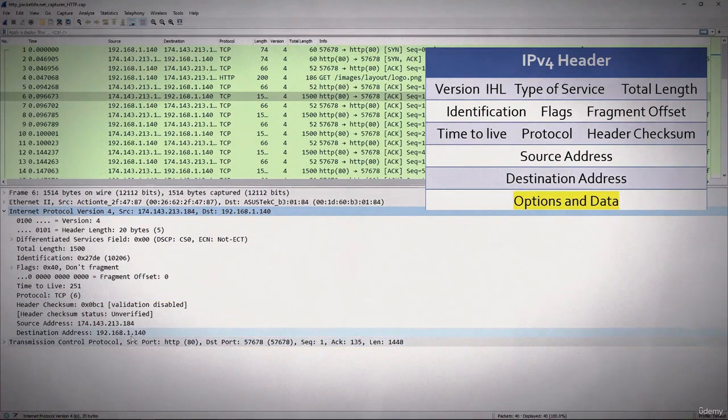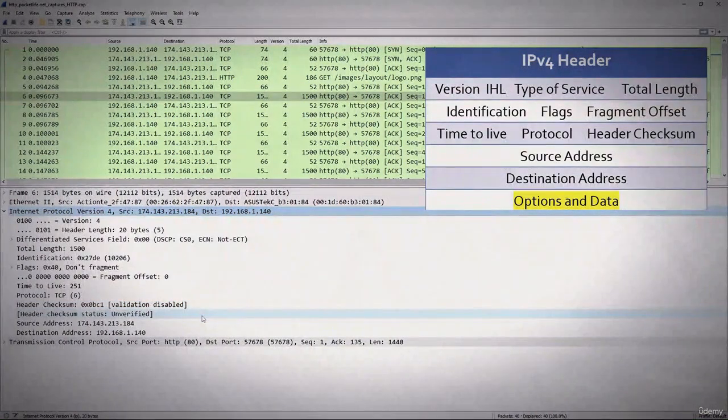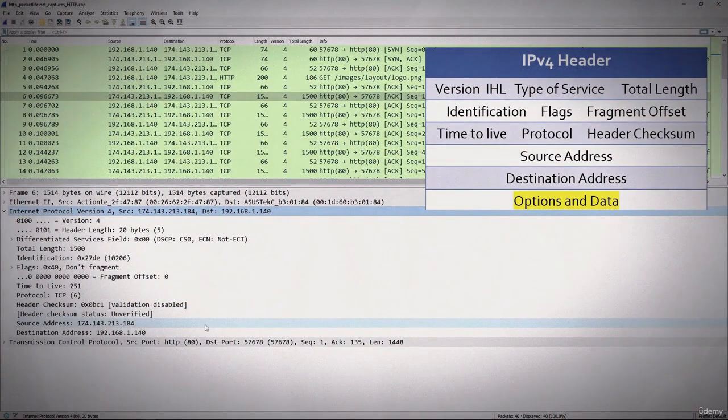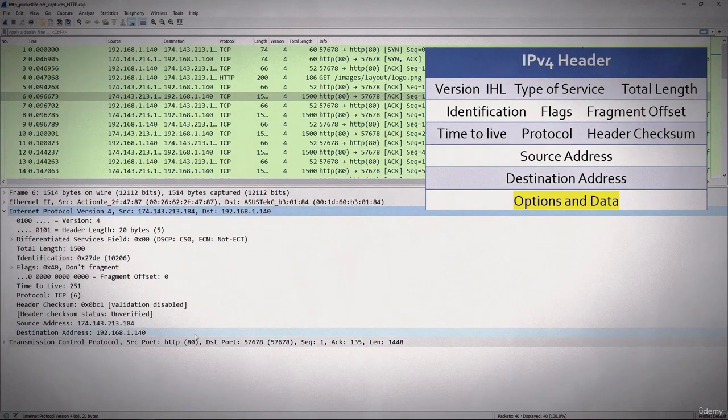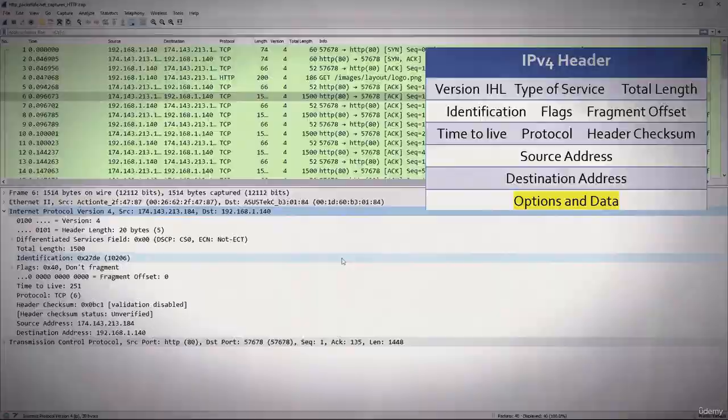And then you see the header checksum, and in this case you see the validation is disabled, and we do disable the validation because sometimes it's offloaded and the checksum is incorrect. So it tells you what it is, but it is not checked. And then down below here, this is where you see your source and destination IP address. Then after that you see any data that would follow. So that's Internet Protocol version 4.